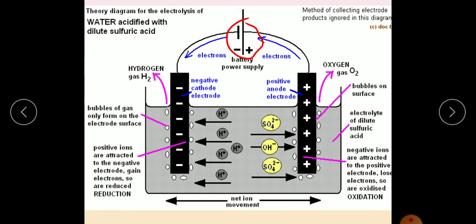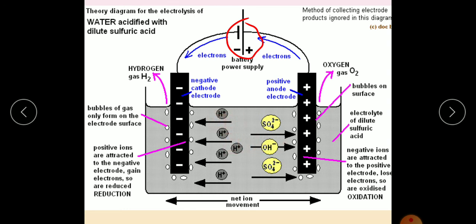To make this liquid more conducting, we have to add some salt or lemon juice. Here they have added sulfuric acid. If you add some salt, acid or base, the reaction becomes faster. When the current is passed through this, as I already told, water will dissociate into H and OH.